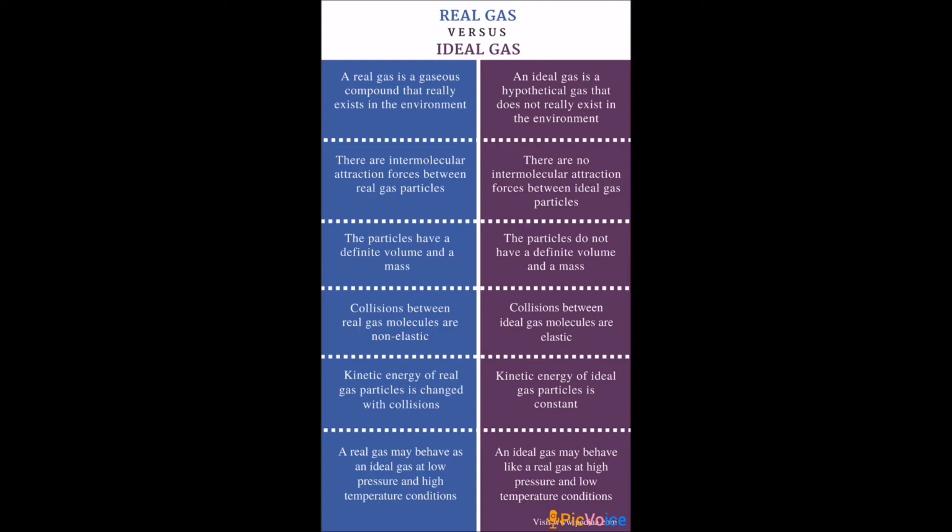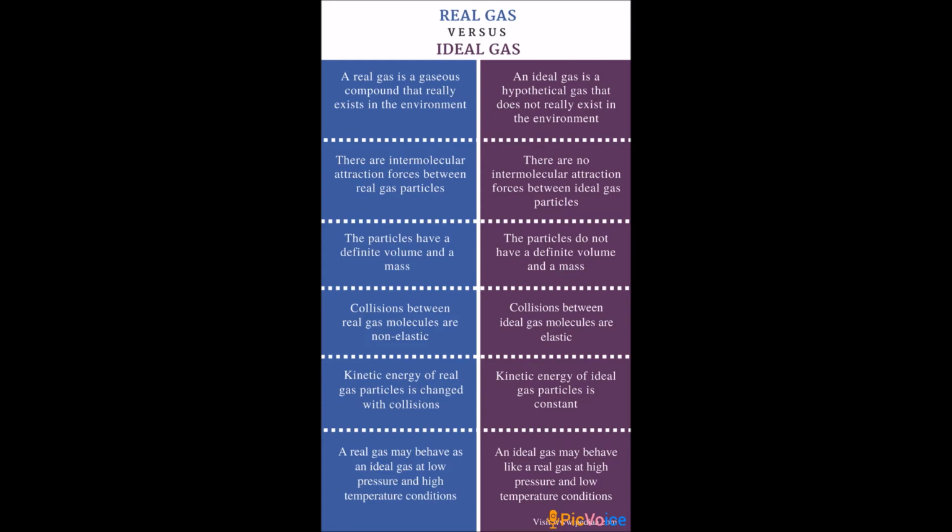The collisions between real gas molecules are non-elastic, and the collisions between ideal gas molecules are elastic. The kinetic energy of real gas particles changes with collisions, but in ideal gas the kinetic energy of the particles is kept constant.